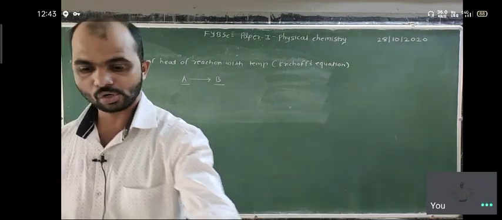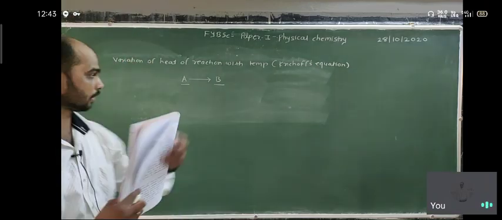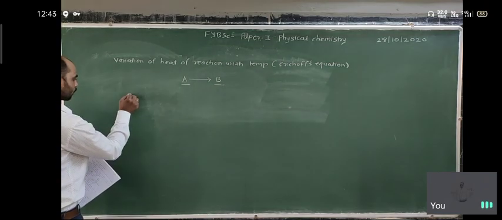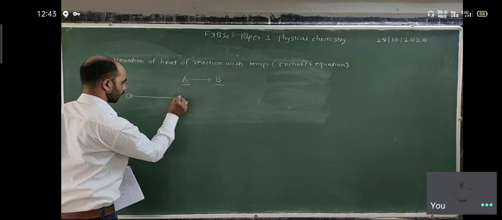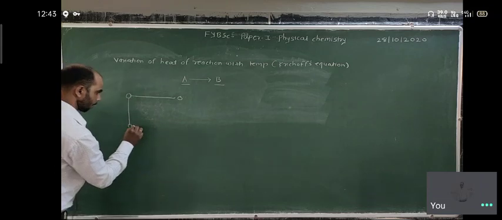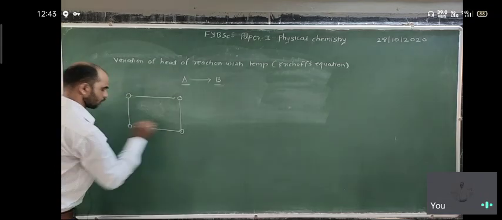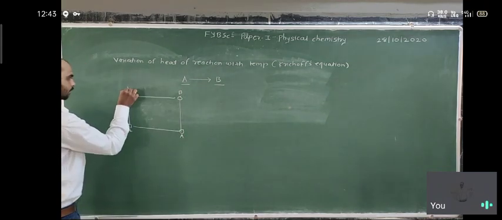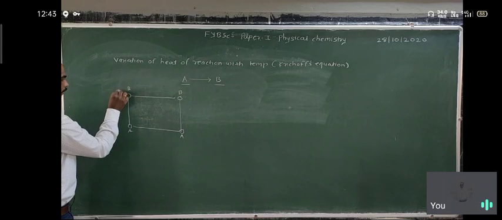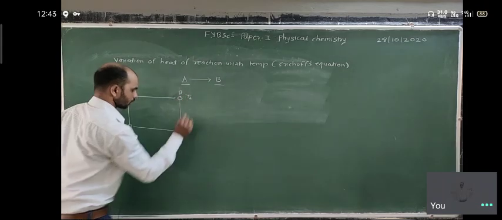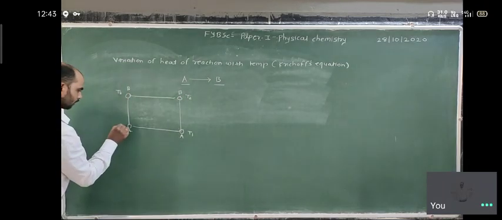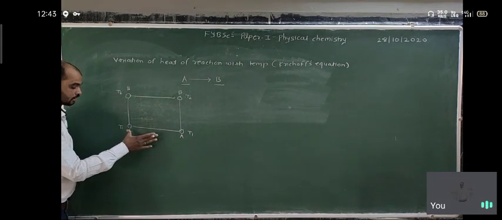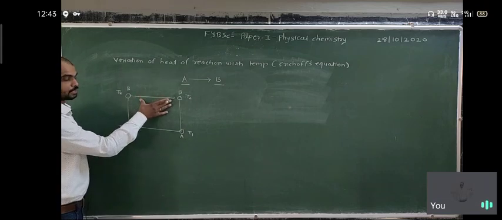For that we draw a diagram. Here is a point A. In the book there is a mistake. Here is a point B. At point B the temperature is T2, and at point A, the reactant side, the temperature is T1.